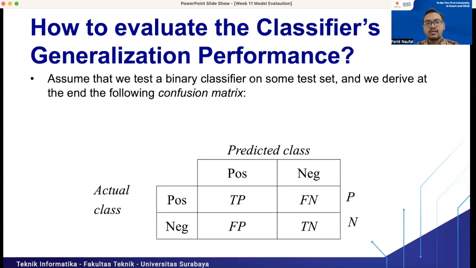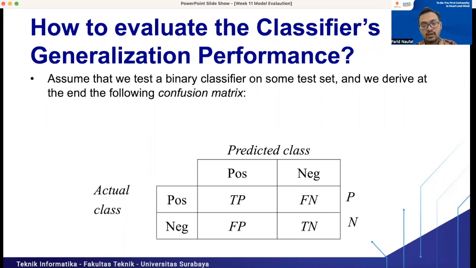How do we evaluate the classifier's generalization performance? We can assume that we test a binary classifier on some test set and we derive at the end the following confusion matrix. This is a very common matrix in machine learning to assess models. For example, this is the confusion matrix for a binary classification problem.